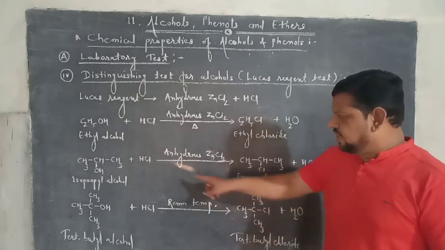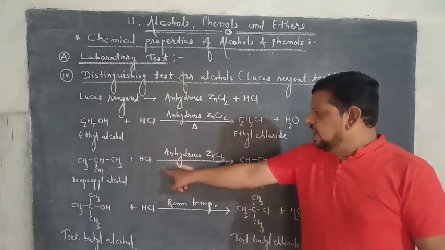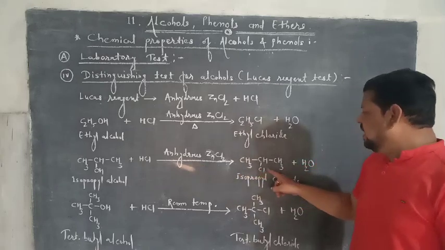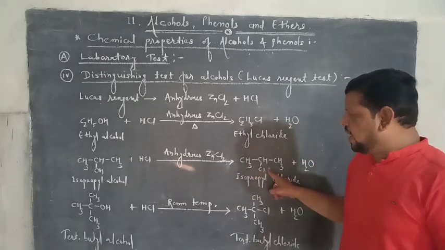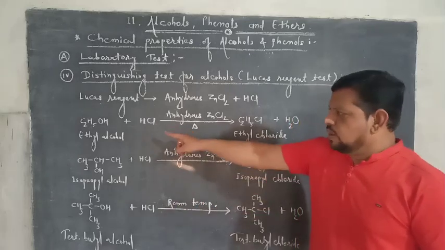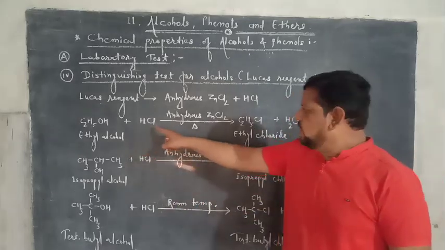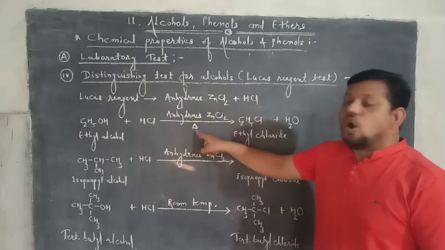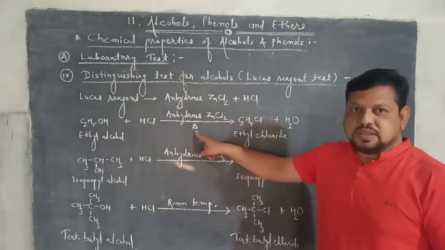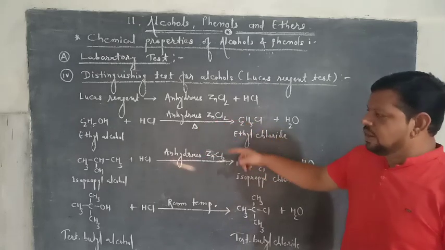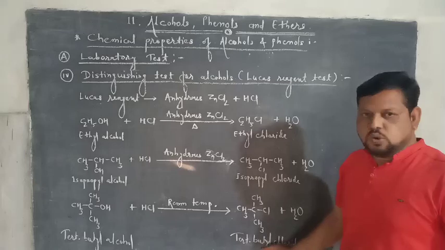Secondary alcohol gives turbidity with Lucas reagent, but slowly as compared to tertiary alcohol. Primary alcohol gives turbidity with Lucas reagent on heating only. This is the distinguishing test between primary, secondary and tertiary alcohols.